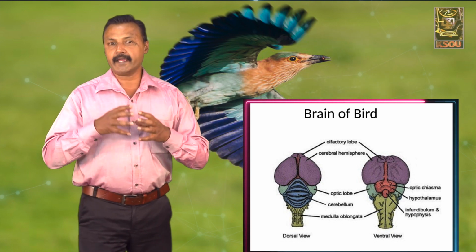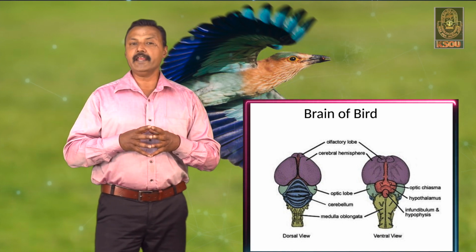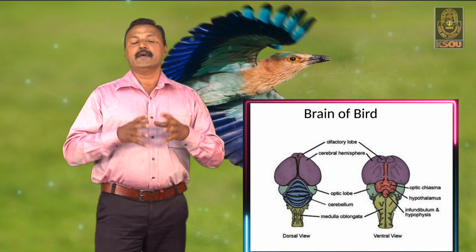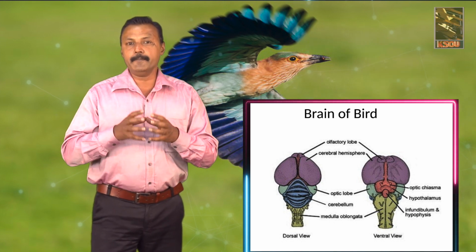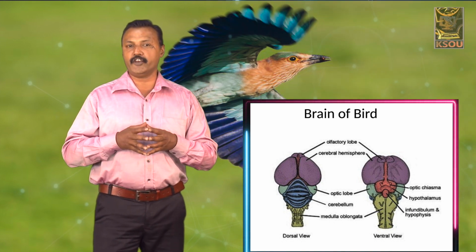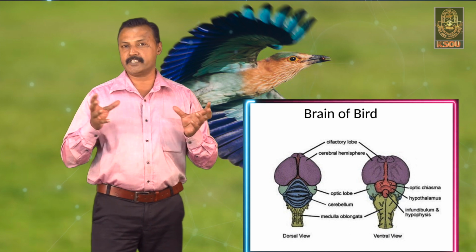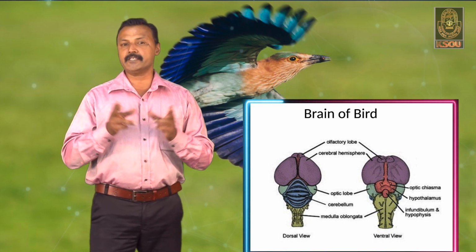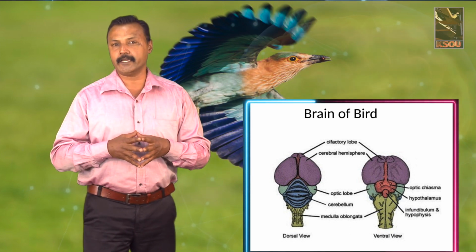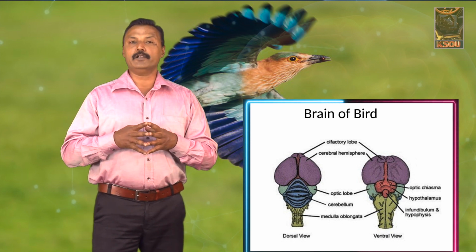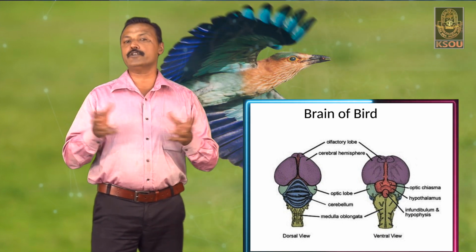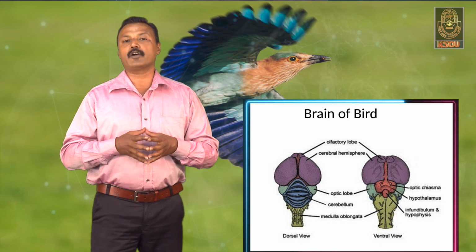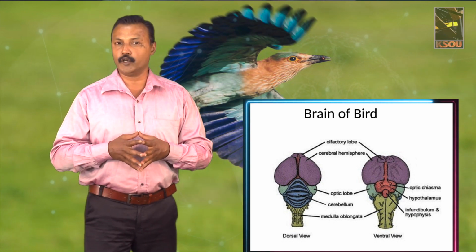The hindbrain consists of a very large cerebellum. This cerebellum is divided by a fissure into cerebral hemispheres. The hemispheres are connected together by a vermis, and there are a number of folds called flocculi, or folia.